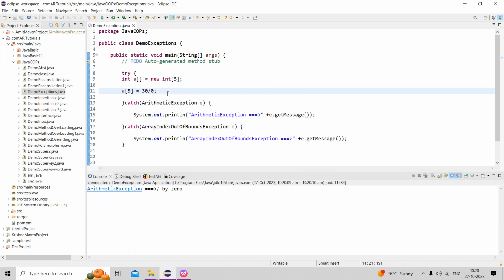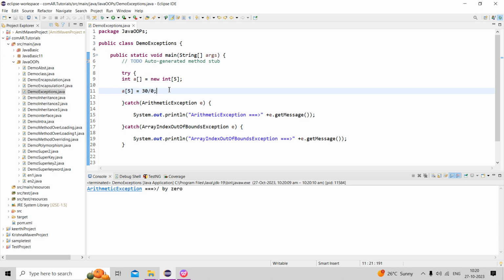Now I am getting the arithmetic exceptions. This is also some arithmetic exception, not array index bound. Array index bound is when, suppose you declare the array with 5 elements and we add more than that, we will get the error. That is a different topic. I can explain it in later classes. Now we can go to the next one.